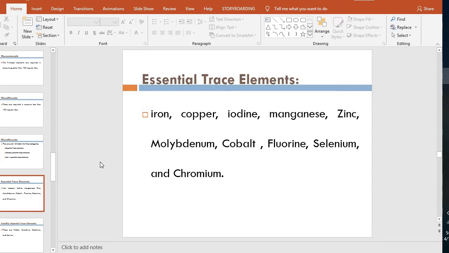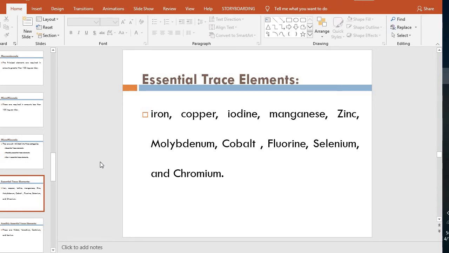But first, you should know the names of the essential trace elements, the micro minerals whose requirement is less than 100 milligram per day.